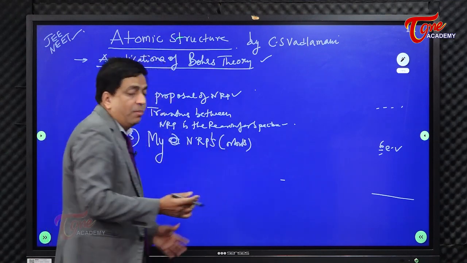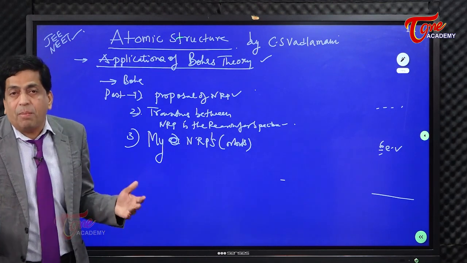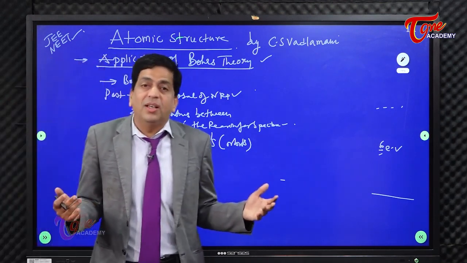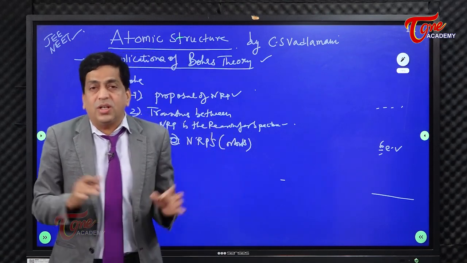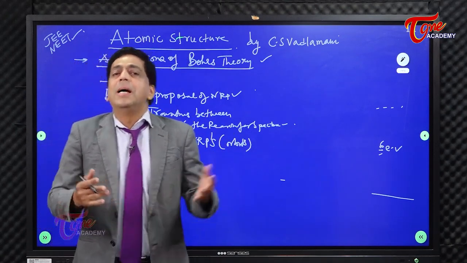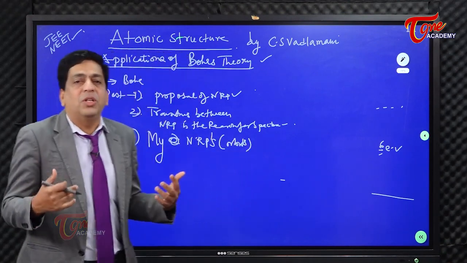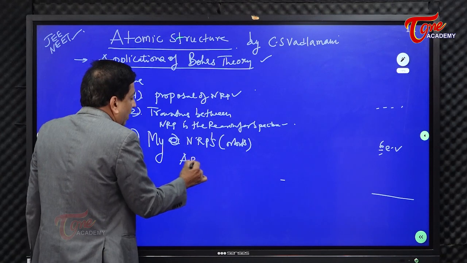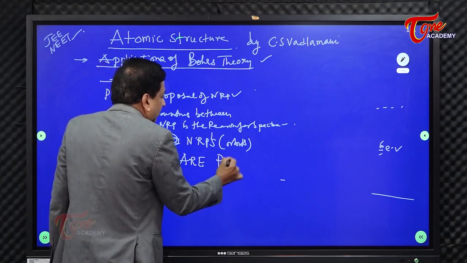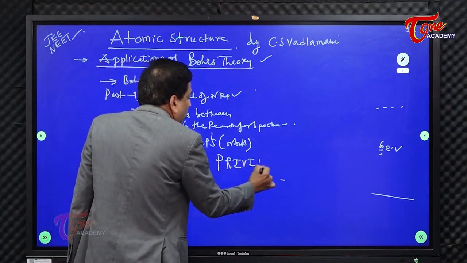You can say synonymously they are orbits. My NRPs, I draw the attention, please. He is so confident about his theory. He has done his homework. Look into what he is writing. He says they are privileged.